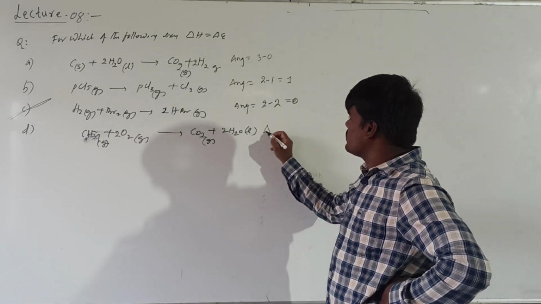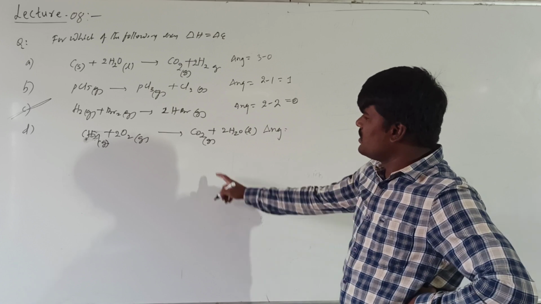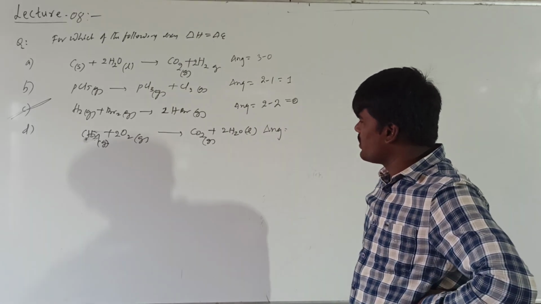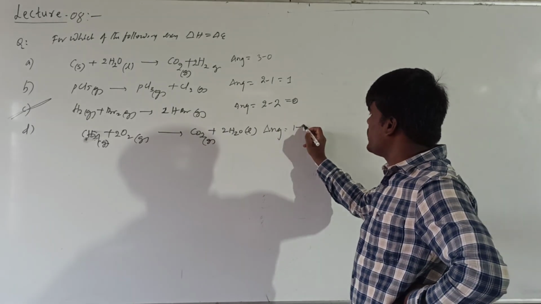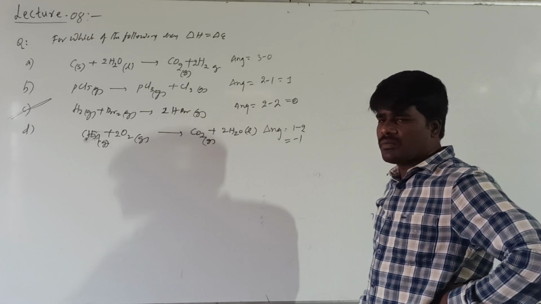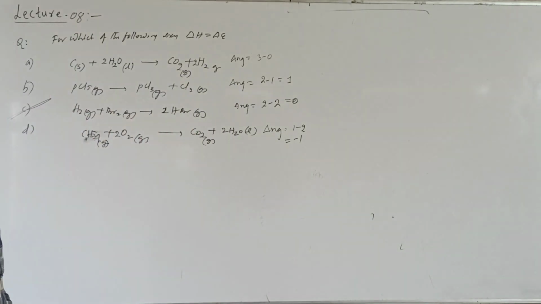And what about this reaction? Delta Ng will be 1 gaseous product and 2 gaseous reactants, so 1 minus 2, which comes to minus 1. So this is how you will get the objective questions regarding this concept.